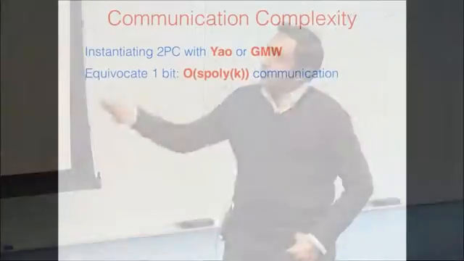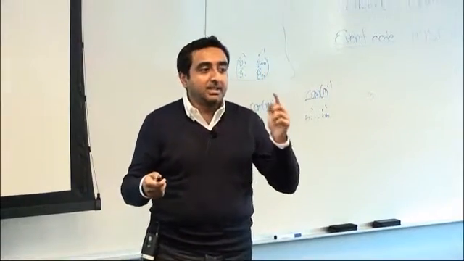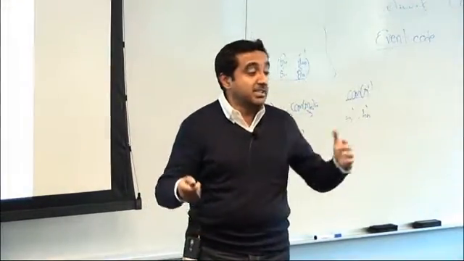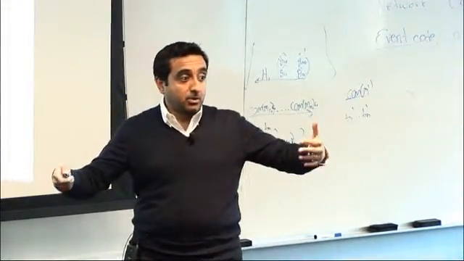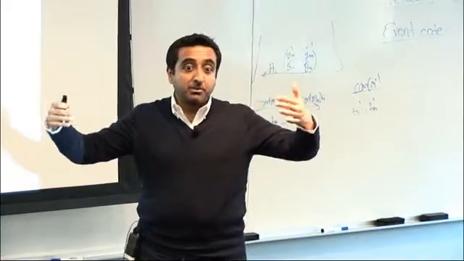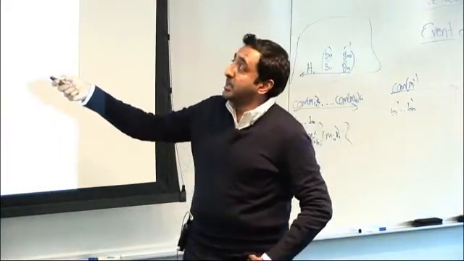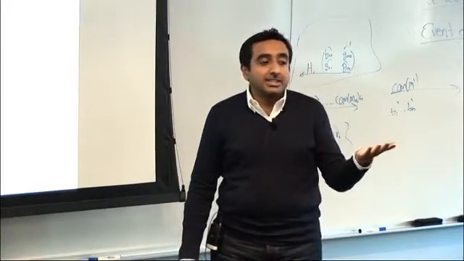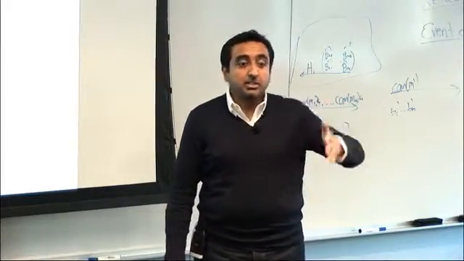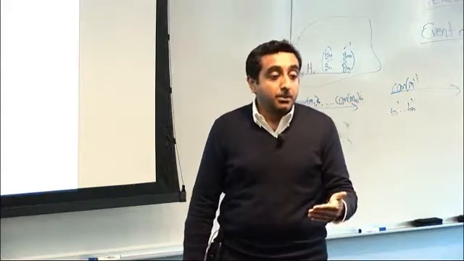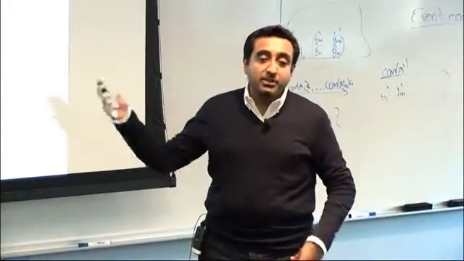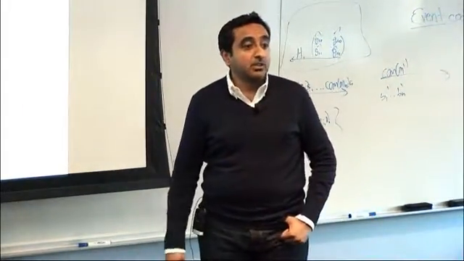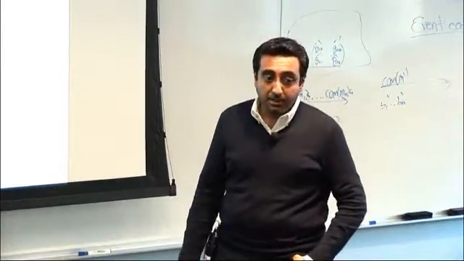Okay, so I said I can instantiate my two-party computation with YA or GMW. Now equivocating just one bit, meaning to just commit to one bit of a message, I need to run this 2PC protocol. And the entire transcript, if you remember the commitment was the entire transcript, it will be S times poly K, where S is the size of the circuit. Let's say that we use GMW. In GMW, the communication, including this oblivious transfer, is going to be size of circuit times polynomial in the security parameter.